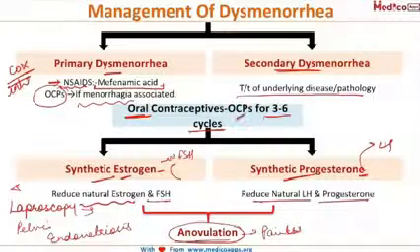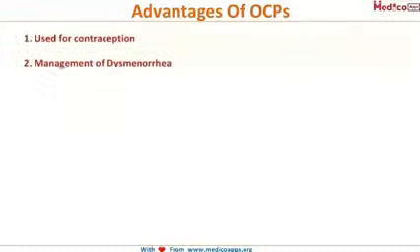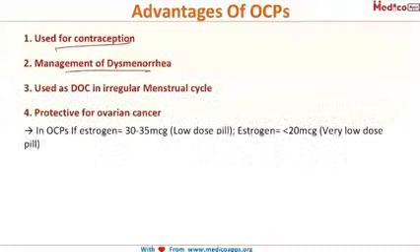Now we know OCPs are used as contraceptives. So let us summarize what the other uses, the advantages, of OCPs are. We know they can be used as contraceptives. We have seen just now that they are used in the management of dysmenorrhea. Then they are the drug of choice in cases of irregular menses. They regularize the menstrual cycle.